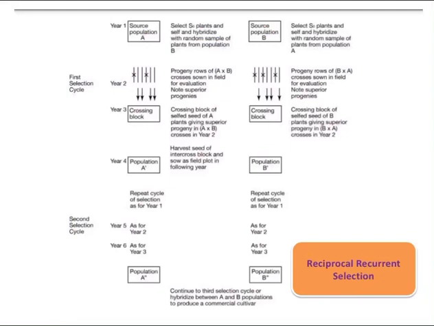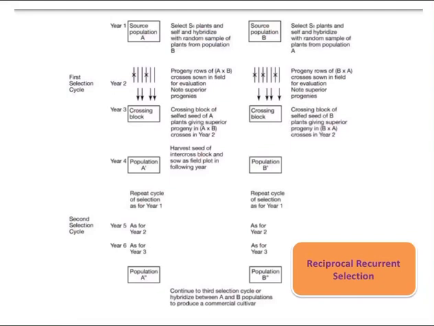The progenies of these reciprocal crosses are evaluated in replicated trials for the character or characters being selected. Selfed seeds from S0 plants, that is random single plant selections of A and B populations that give superior progenies in these crosses, are then sown as separate A and B populations and allowed to intercross within each population. The bulk progenies of intercrosses are then sown in separate A and B populations, and a further cycle of selection is carried out. Numerous cycles of selection can be carried out.